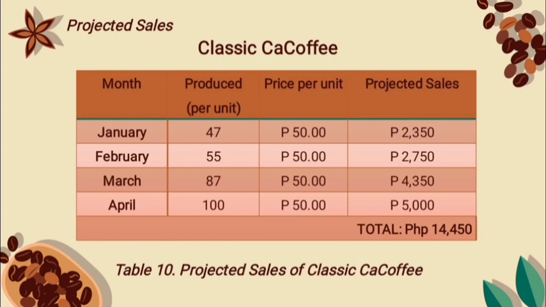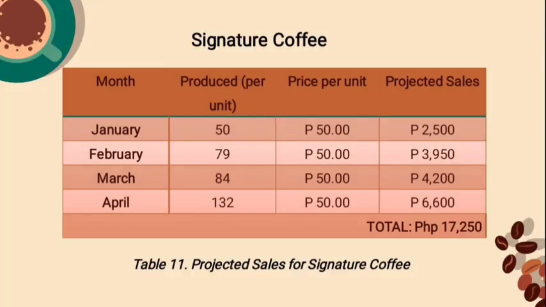The projected sale is 4,350. And lastly, the month of April, produce per unit is 100. The projected sales is 5,000. Total of 14,450.